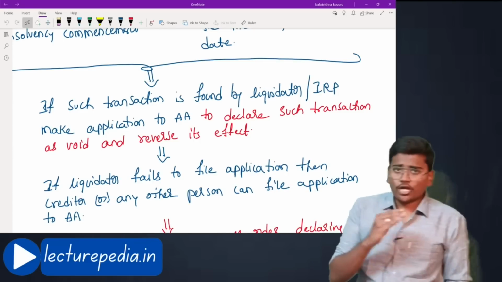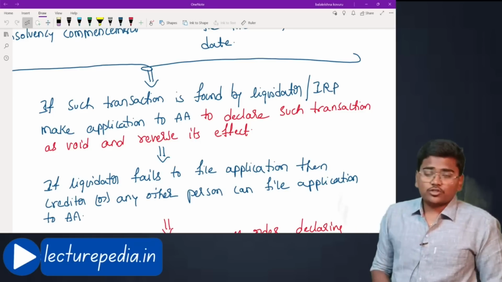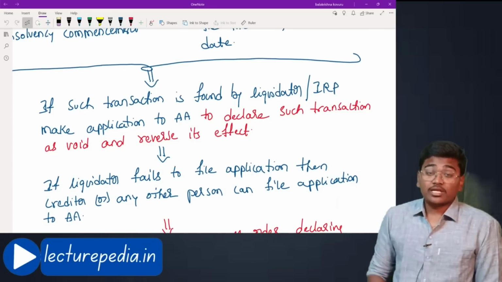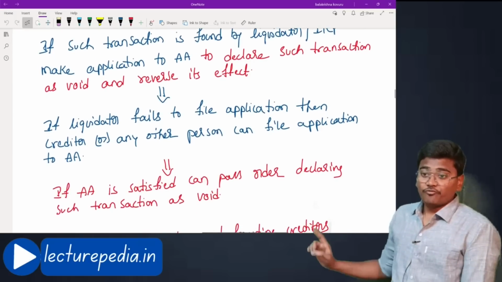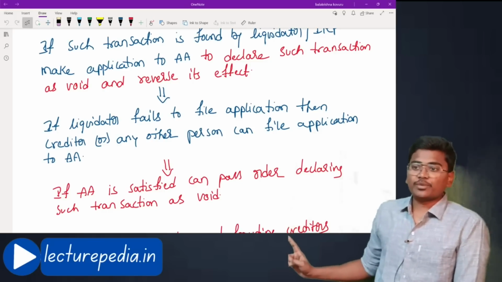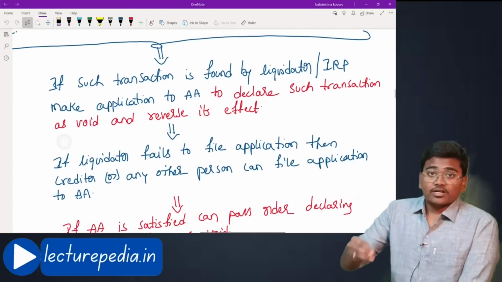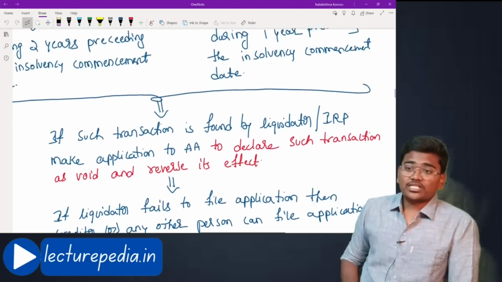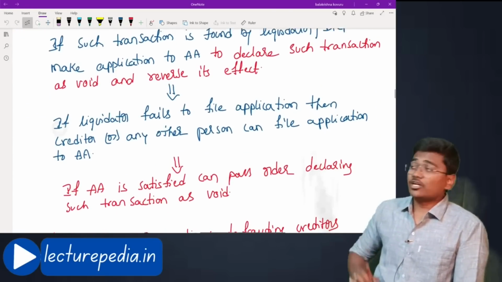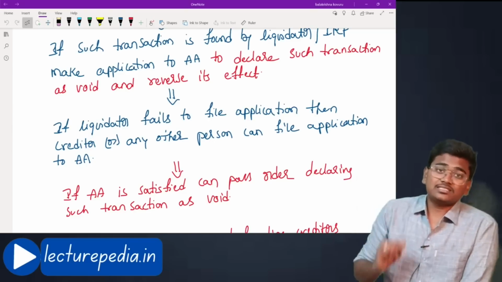Now, what if the liquidator or insolvency resolution professional failed to make an application to the adjudicating authority? In that case, if the liquidator fails to file an application, then a creditor or any other person can file an application to the adjudicating authority. Even if the liquidator has not filed the application against this undervalued transaction, a creditor can go and file it.